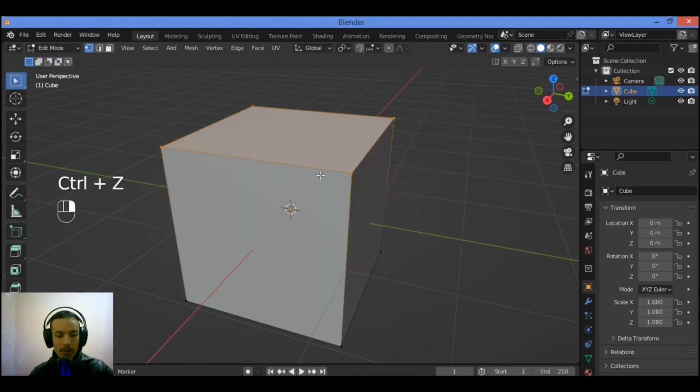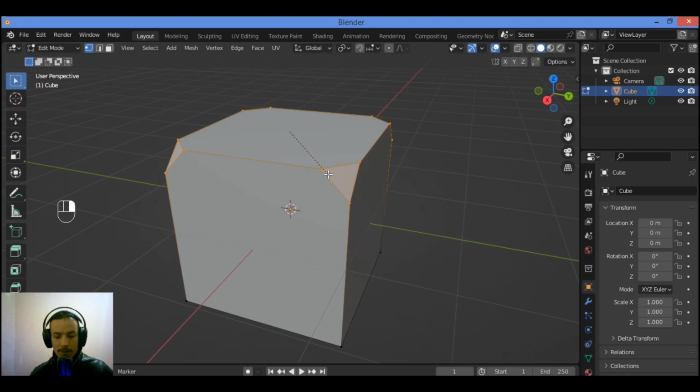Ctrl Z. Let's repeat the process. Ctrl B and V, and move your mouse wheel, for example, 0.2 or 0.7. Ctrl Z, Ctrl B and V.